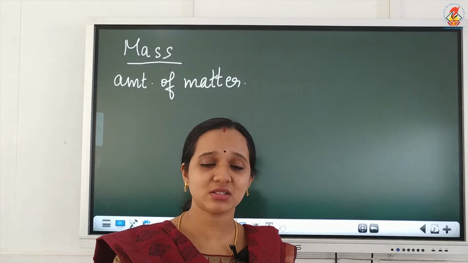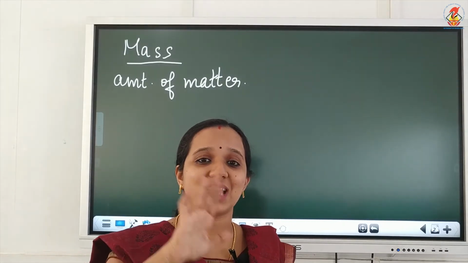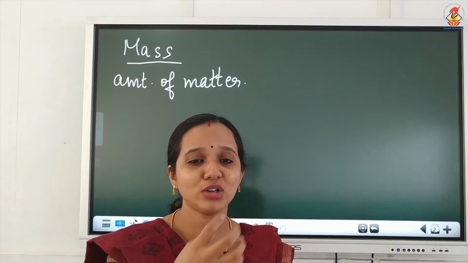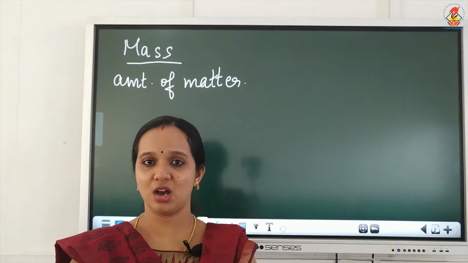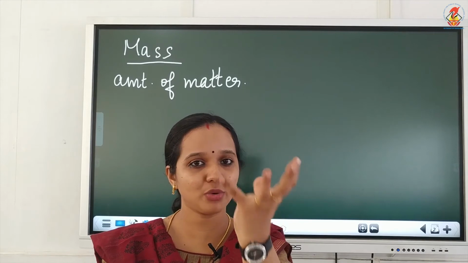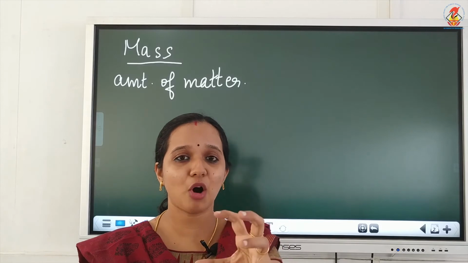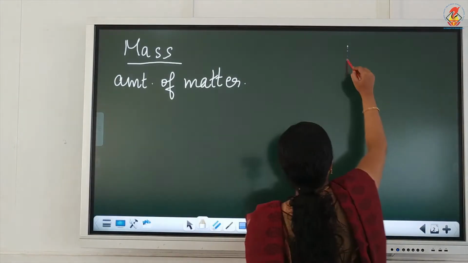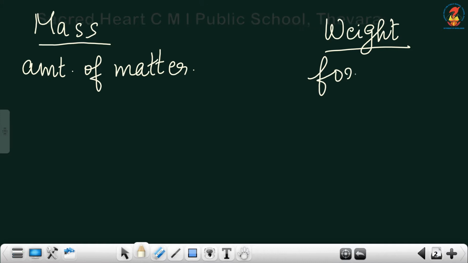While weight is the force with which an object is pulled towards the center of the earth. So weight is equivalent to force. So mass is the amount of matter, while weight is the force with which a body is being pulled towards the center of earth.